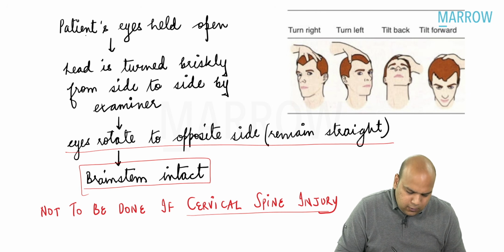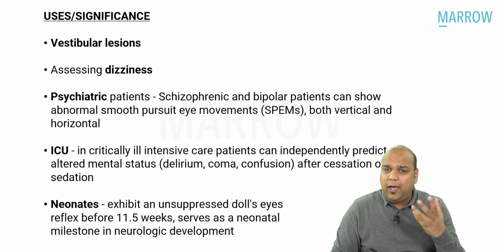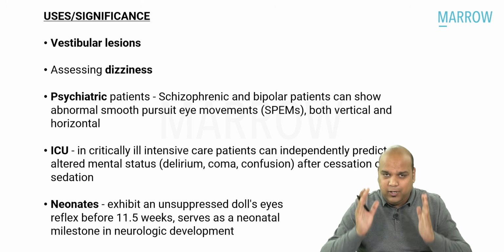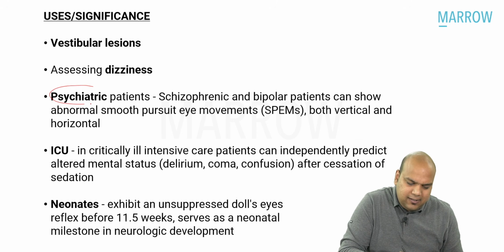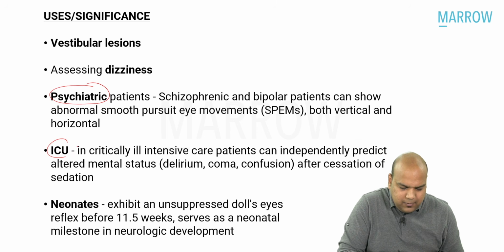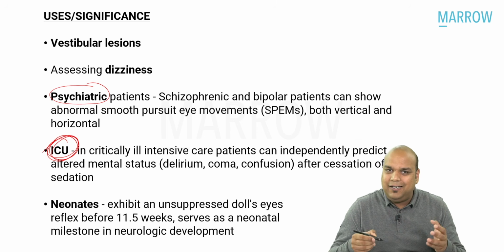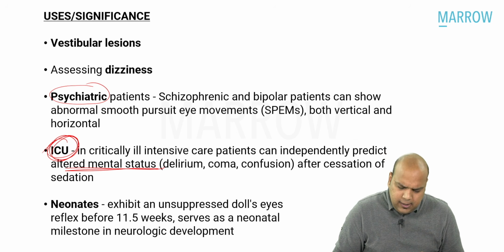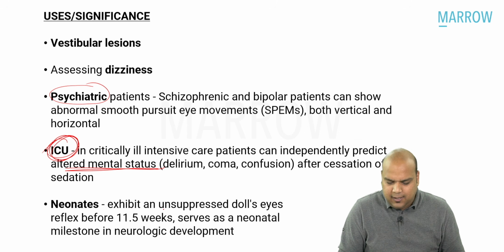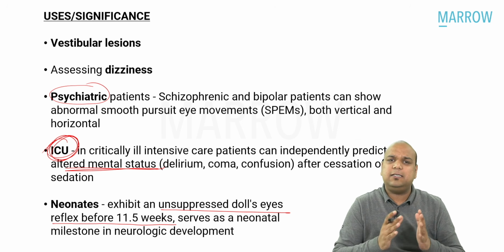Now, what does a doll's eye reflex tell us, or what are its uses, everybody? It can be used to find vestibular lesions, where you have disorientation problems because your body cannot find its position. It can be used to assess dizziness, and in psychiatric patients. Most commonly, as I said, it is used in ICU, in critically ill patients to detect altered mental status. Lastly, it can also be used in neonates because neonates exhibit an unsuppressed doll's eye reflex before 11.5 weeks, and thus it serves as a milestone. So these are certain uses.